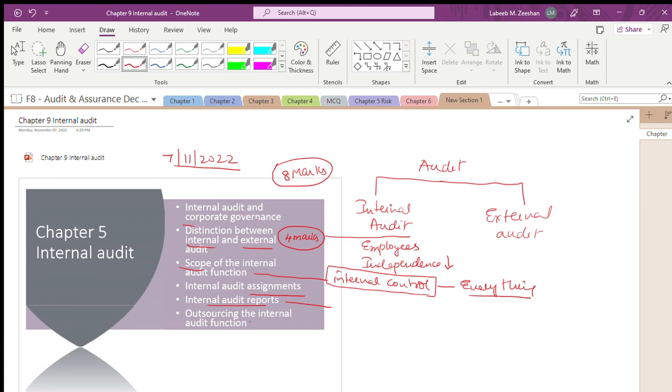Now, what is the internal audit? It is nothing but value for money audit. What is the value for money audit?